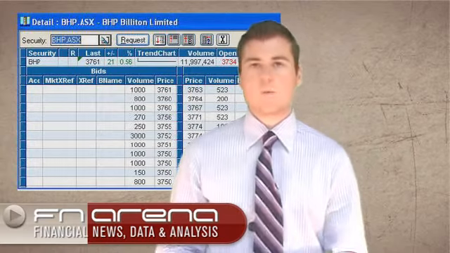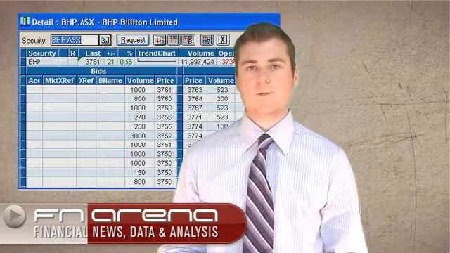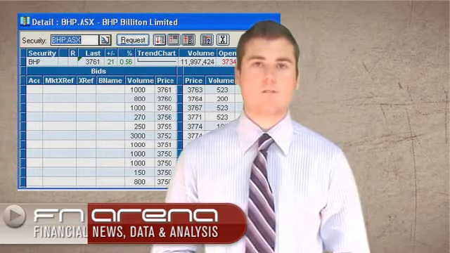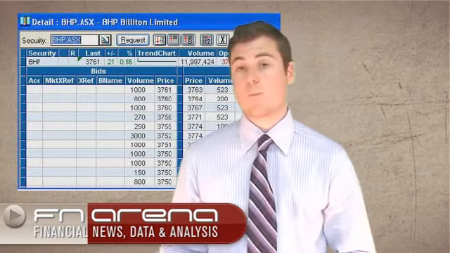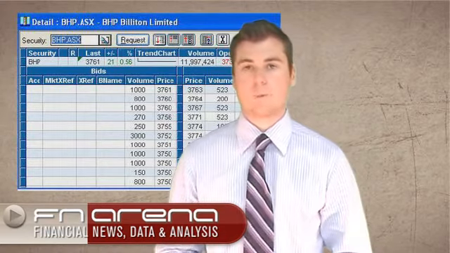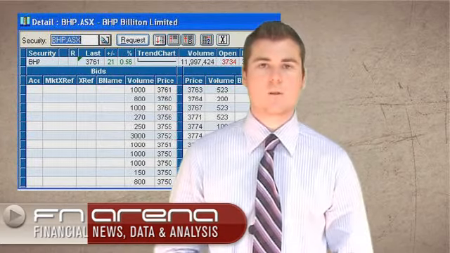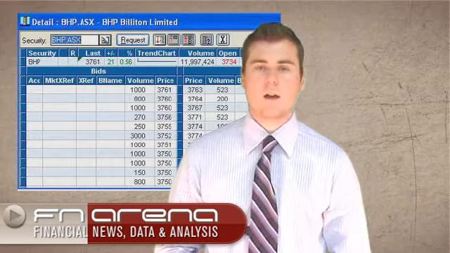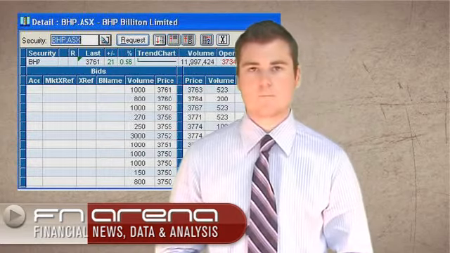We have the plus or minus move. Basically, this is how far the stock is up or down today from its previous close. It's important to note that this is not from today's open, it is from the previous closing price on the previous day. Percent move is fairly basic: it's the plus or minus move divided by the share price. So how much of a percent impact did this have? And this is also taken on the closing price from yesterday.